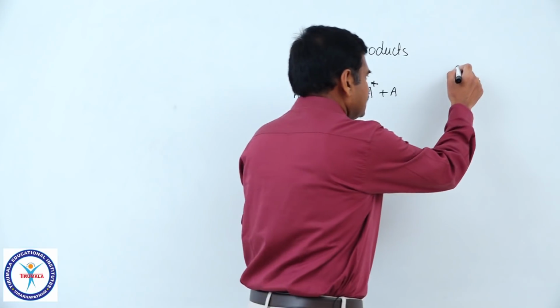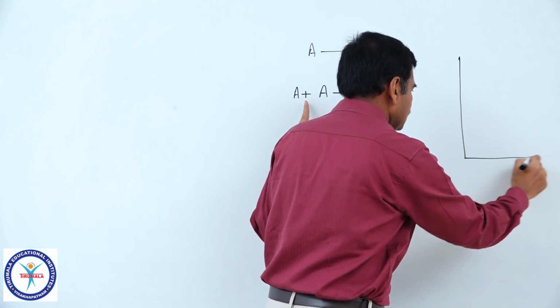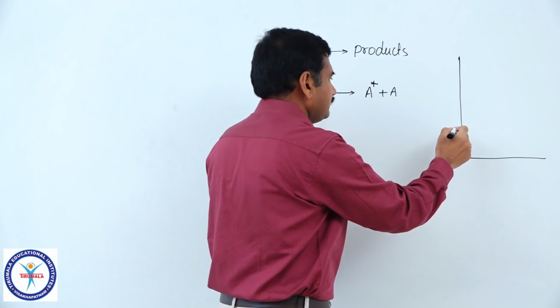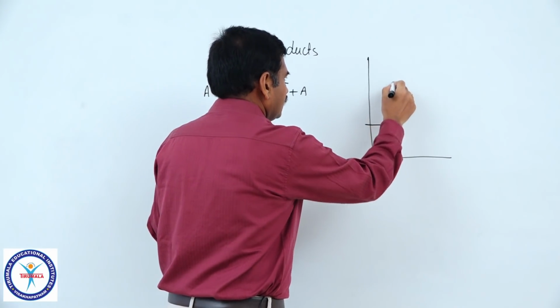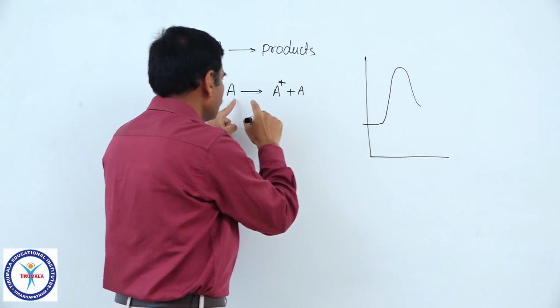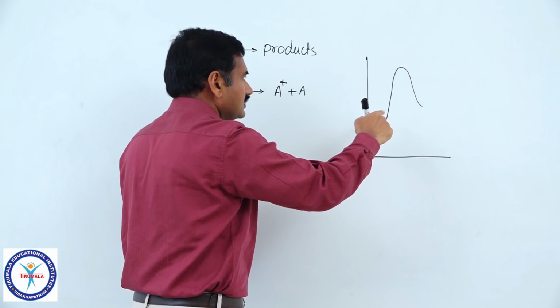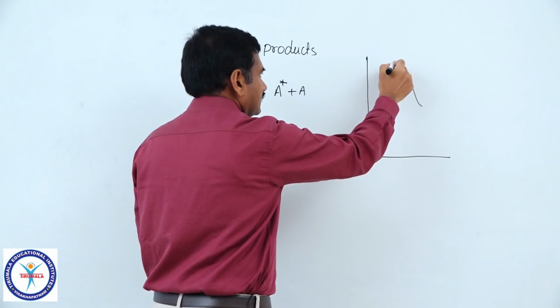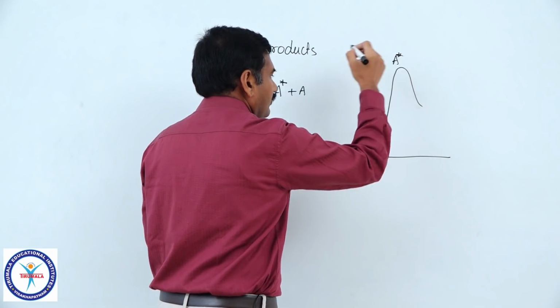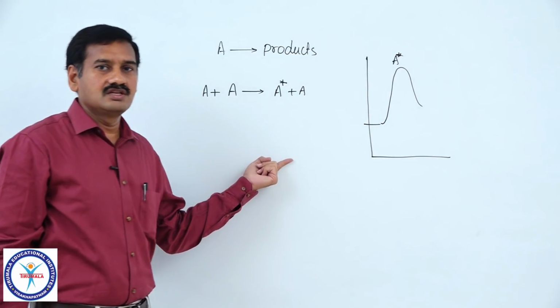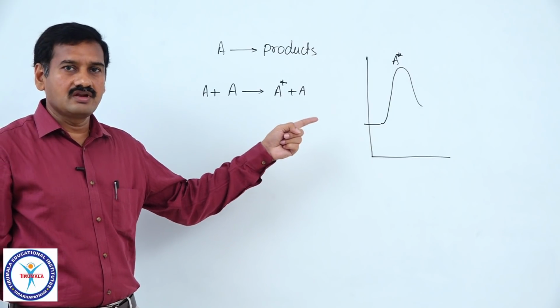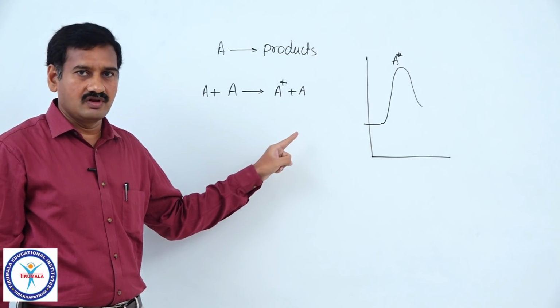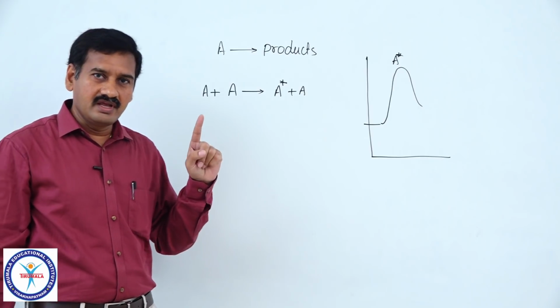So, in the transition state, means in the activated complex, how many molecules of A are participating? That is only one. Even though two molecules are involved in the collision, only one molecule is involved in the step which leads to the formation of product. That is, in the activated state, how many molecules of A are there? That is only one. Hence, molecularity of this particular reaction is equal to 1. So, unimolecular reactions are possible.